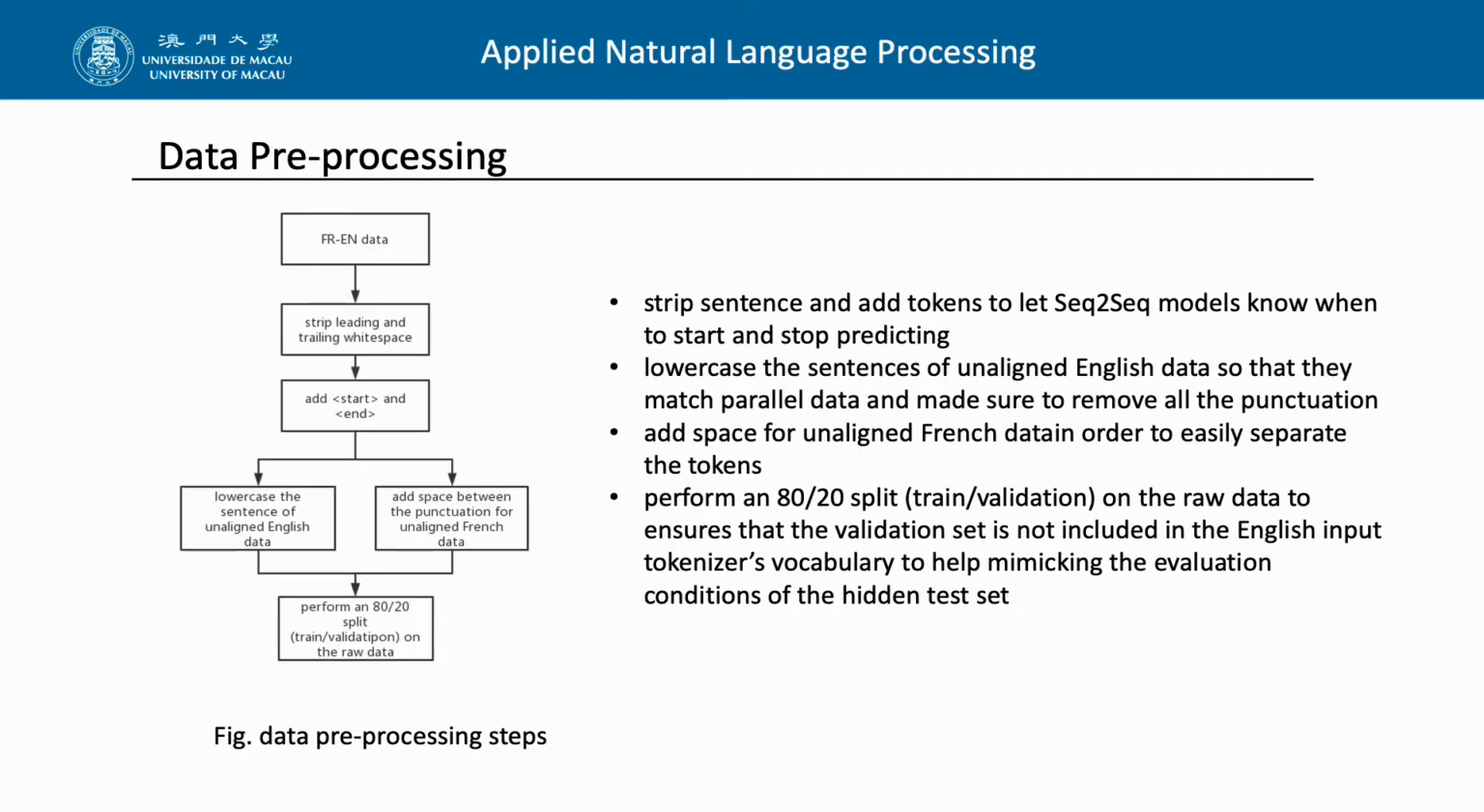Now I will introduce our data preprocessing flow. First, we will strip sentences and add tokens. Secondly, we will lowercase our sentences of unaligned English data. Third, we will add space for unaligned French data in order to easily separate the tokens. And finally, we will perform an 80-20 split on the raw data to ensure that the validation dataset is not included in the English input data.